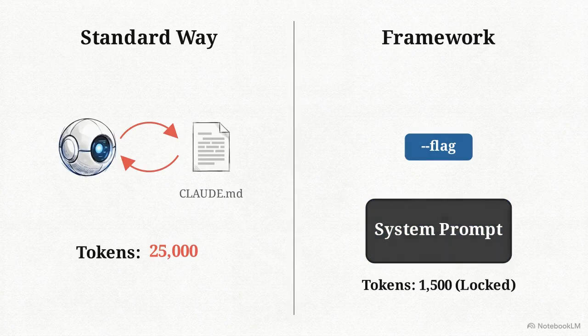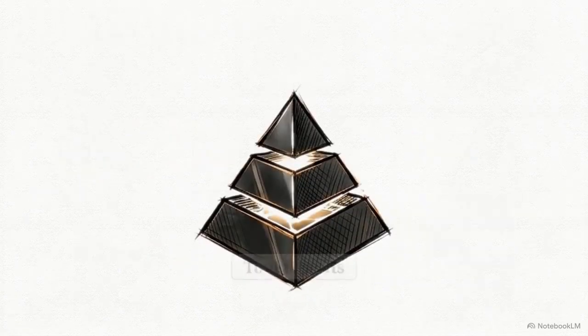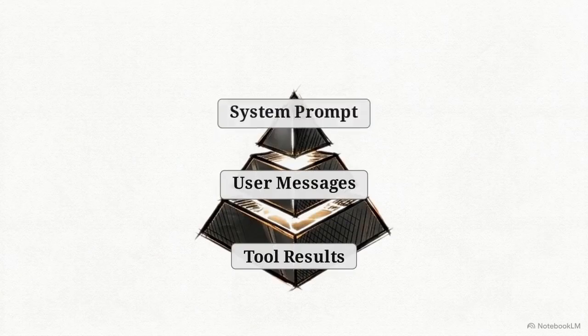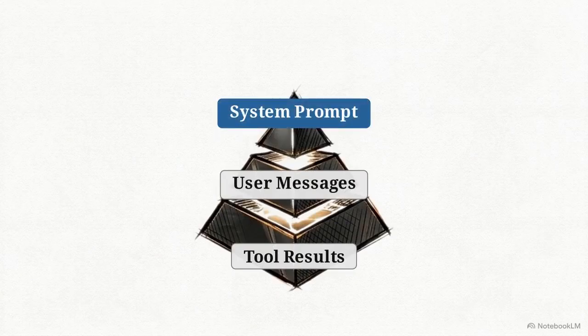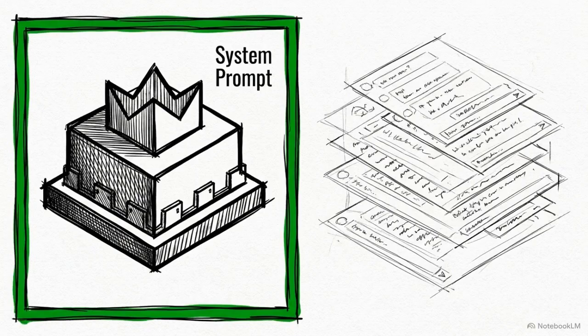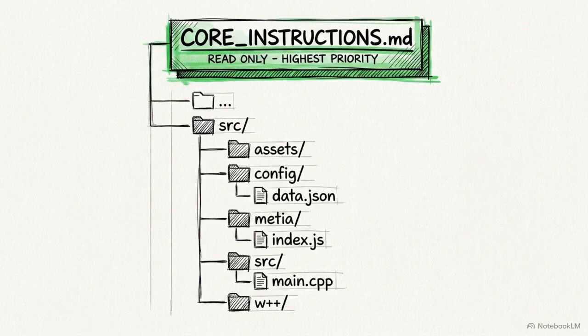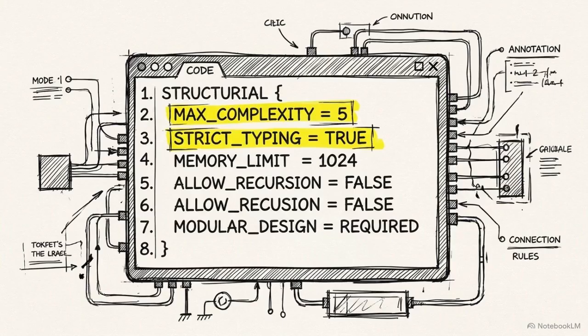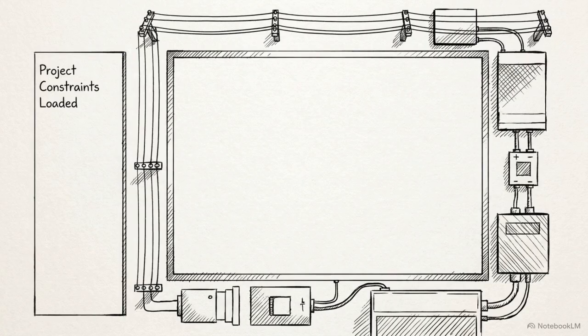This is critical because of how large language models prioritize information. Instructions residing in the system prompt inherently outrank the context of user messages and tool outputs. If you have non-negotiable coding standards, they must live at this highest level of the hierarchy to ensure absolute compliance from the model. By dynamically injecting these rules upfront, you secure your project constraints at zero recurring token cost, keeping the active window clean for development.